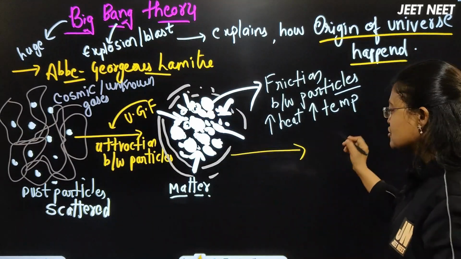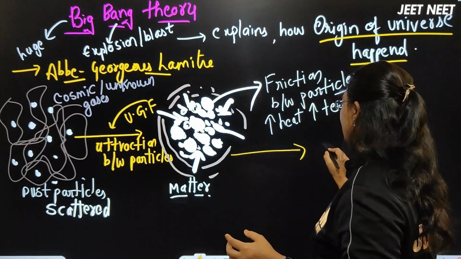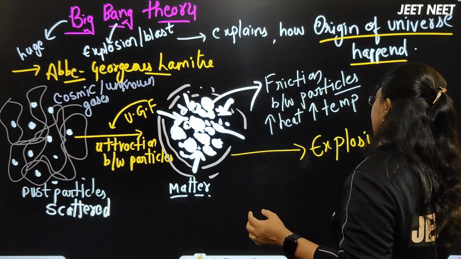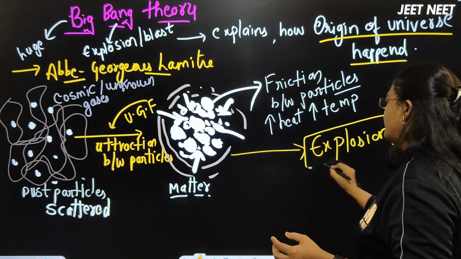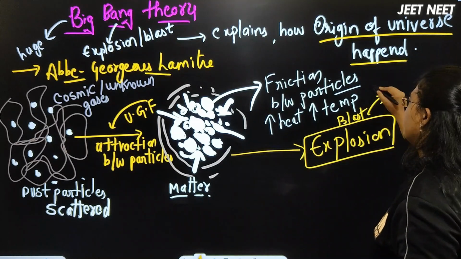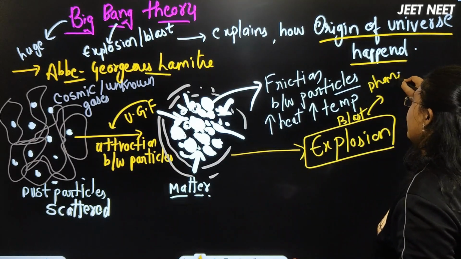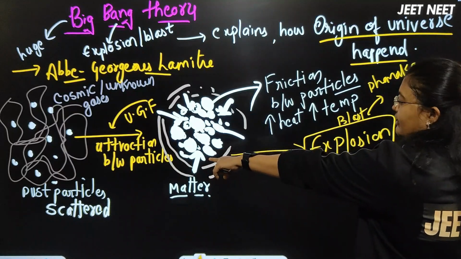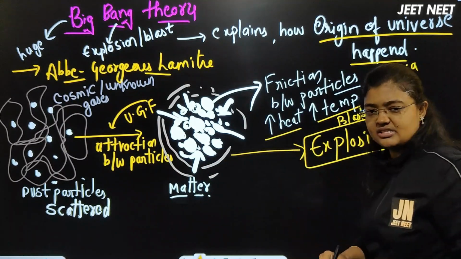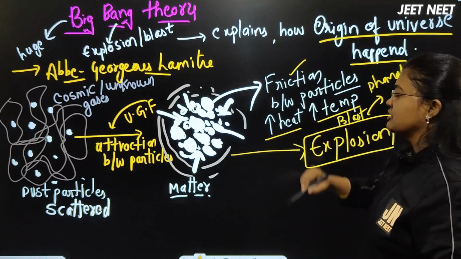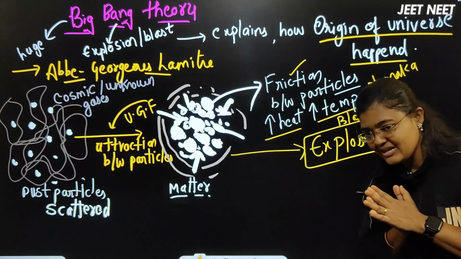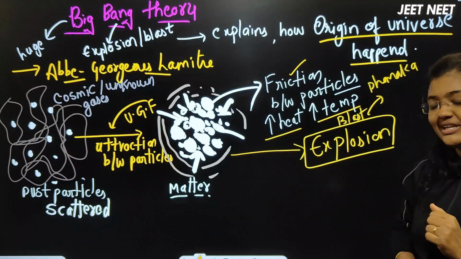So in this matter, an explosion happened, which we can call a blast, or a dhamaka. Why? Because the temperature increased, because the heat increased, because the friction between the particles happened more. Clear?